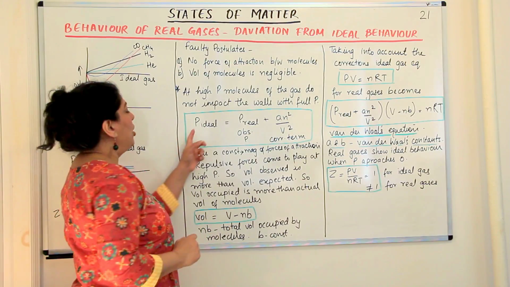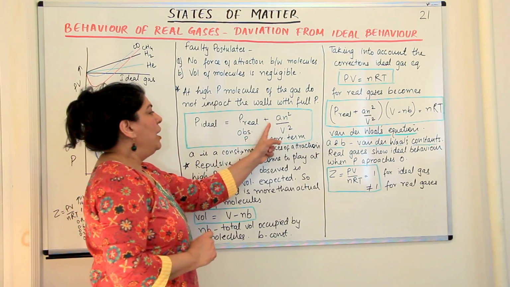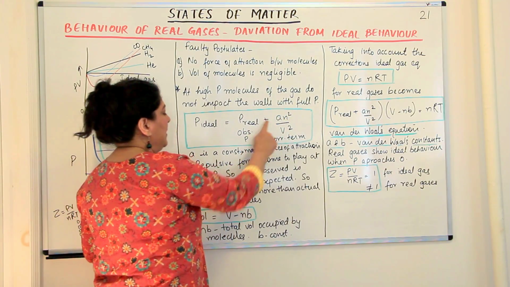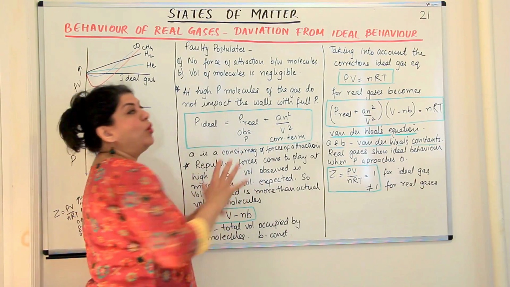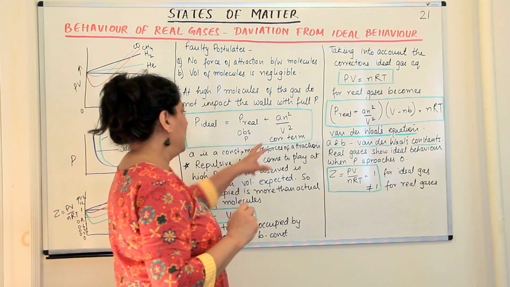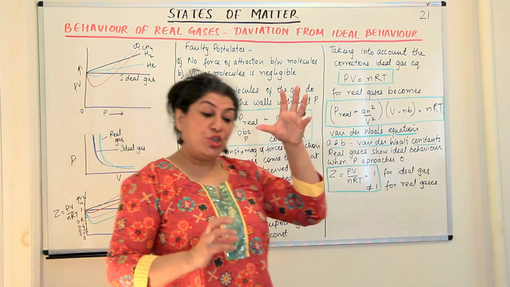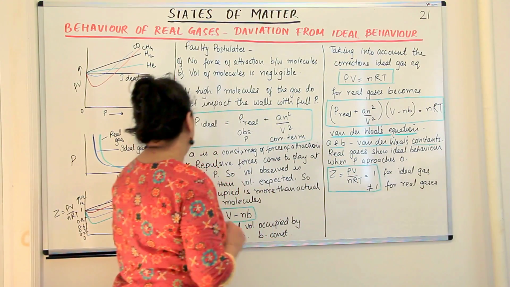So the equation now became P ideal is equal to P real, which is the observed pressure, plus An square upon V square, where A is a constant, N is the number of moles, and V is the volume of the gas. This is known as the correction term, which gives you the magnitude of attractive forces.